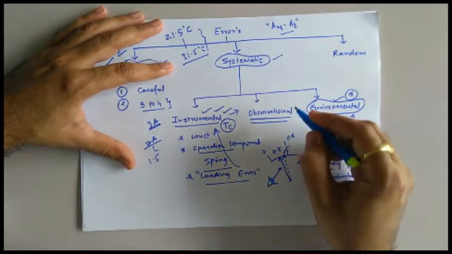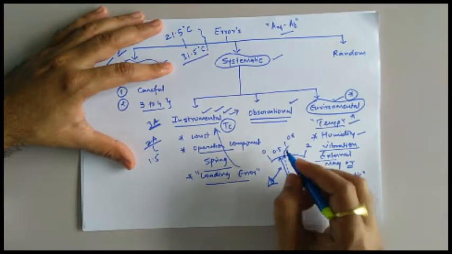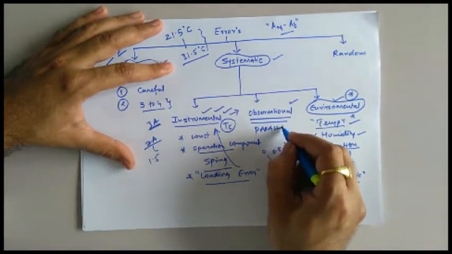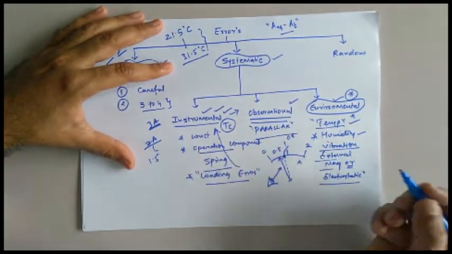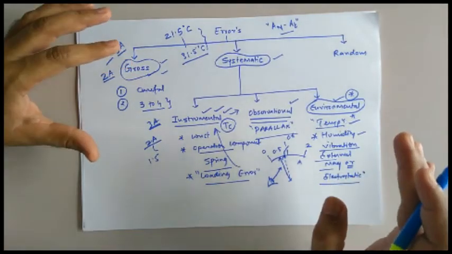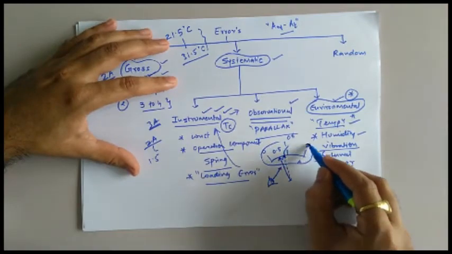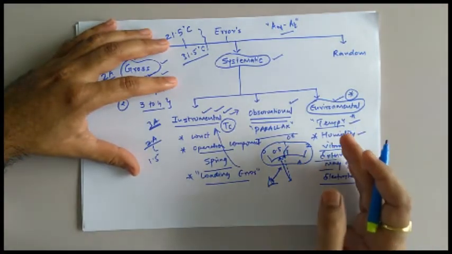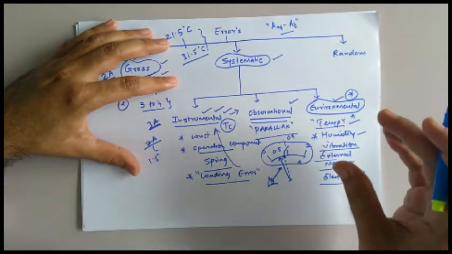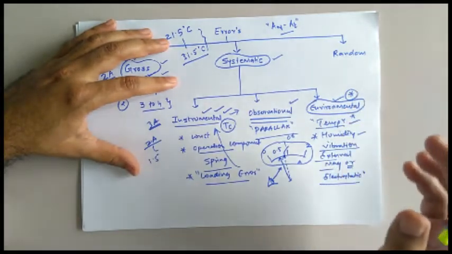So this type of error we need to take under the category of what? Observational error. And normally this type of error is also known as parallax error. Now how can we minimize this error? This error can be minimized first by using a digital meter instead of an analog meter, because in a digital meter we have a sophisticated digital scale, and simply by looking at the digits we are in a position to determine the value of the unknown quantity.